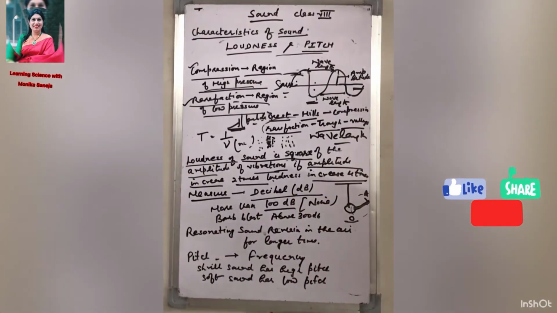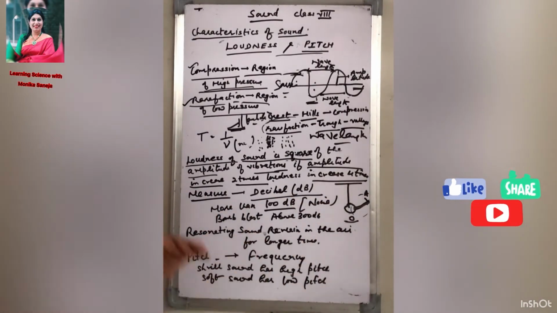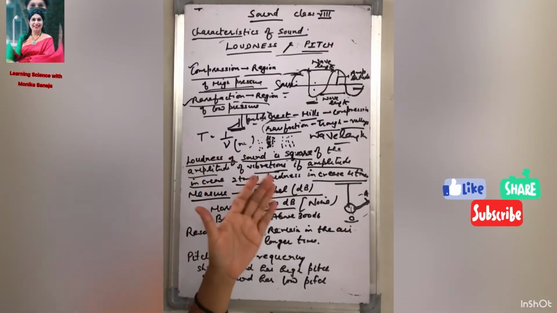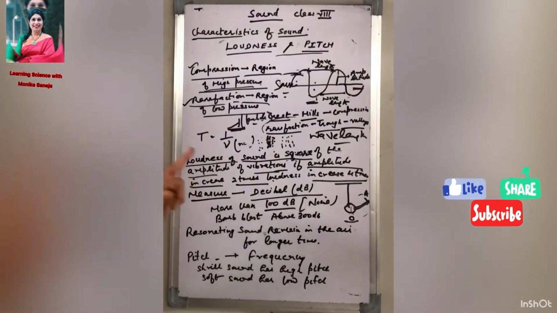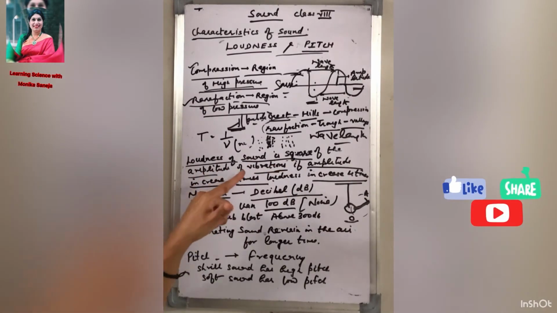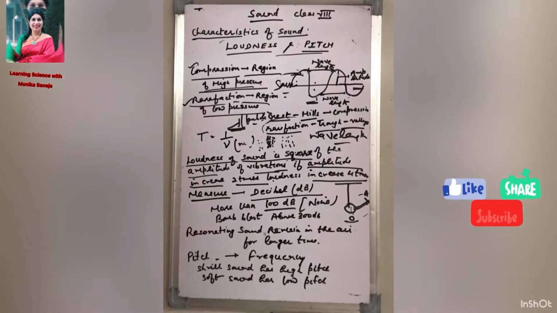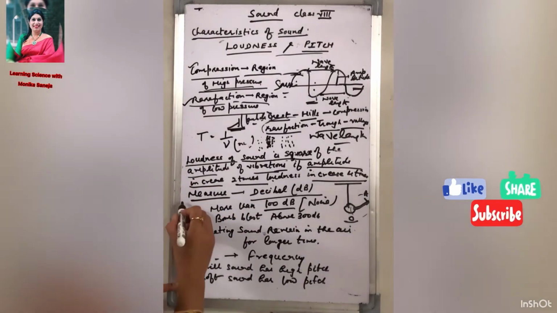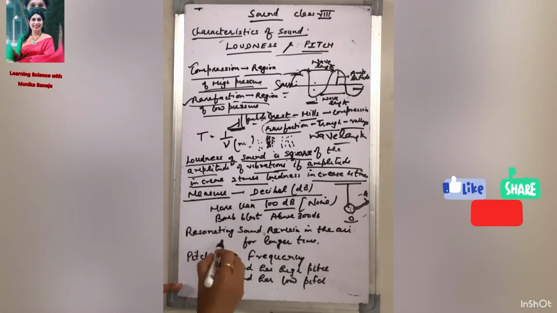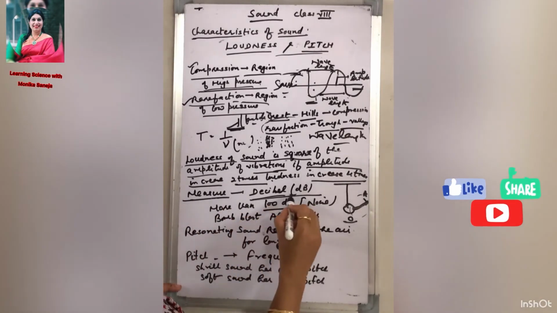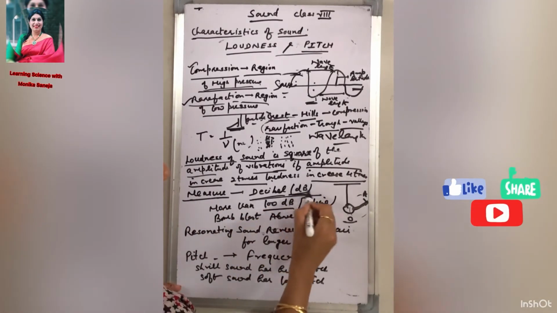So the more the amplitude, the more the loudness will be. The loudness of sound depends upon the amplitude. Loudness of sound is proportional to the square of the amplitude of vibration. If the amplitude increases 2 times, loudness increases 4 times. How can we measure it? We can measure the loudness in the decibel. The unit is decibel. We denote this by dB.